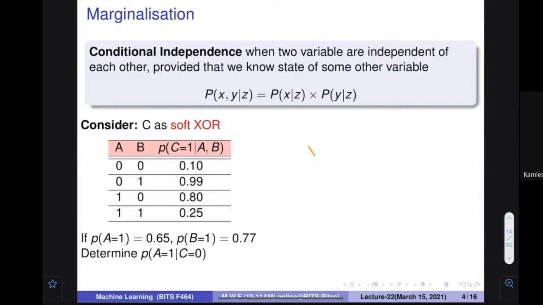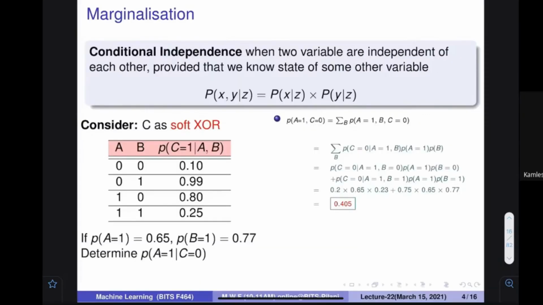So somebody has actually found out that C is equal to 0. Then can you tell me what is the probability that A is equal to 1? Interesting question. So we have to find out the probability of A is equal to 1 given C is equal to 0. Let me find out, instead of this given, if I put a comma over here, what is the probability that A is equal to 1, C is equal to 0?